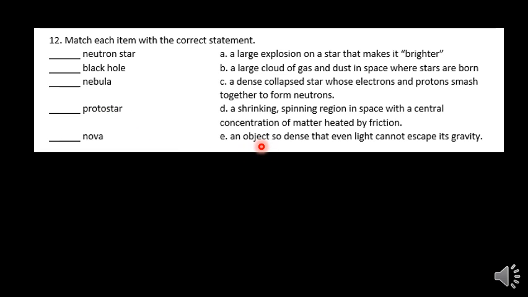And then finally, an object so dense where light cannot even escape. Well, that's the black hole. Black holes are made from the largest of the stars, bigger than the ones that make supernovas, because at the end of their life, nuclear fusion will end. They'll have iron in their core, which can't be fused together and release energy. And the star will try to bounce and try to go supernova, but it's just too massive. There's too much gravity there, and it actually pulls the star back into a singularity. And the density of that material is so great that it actually bends space and time itself, and light can't even escape from that.